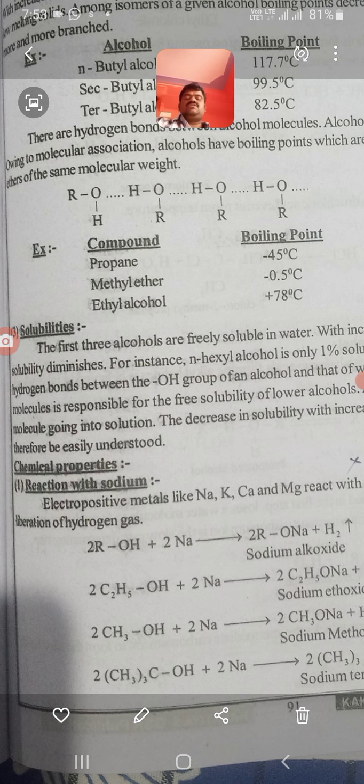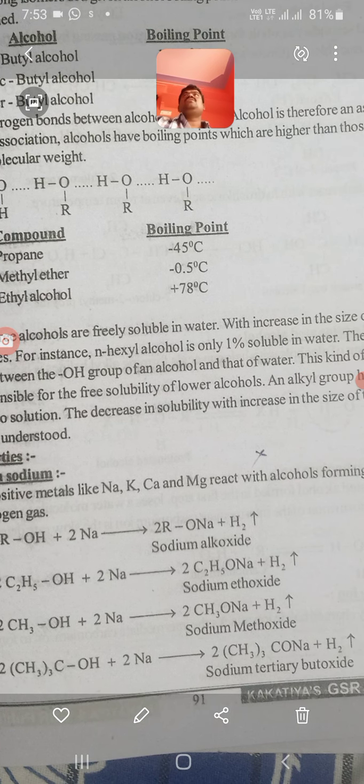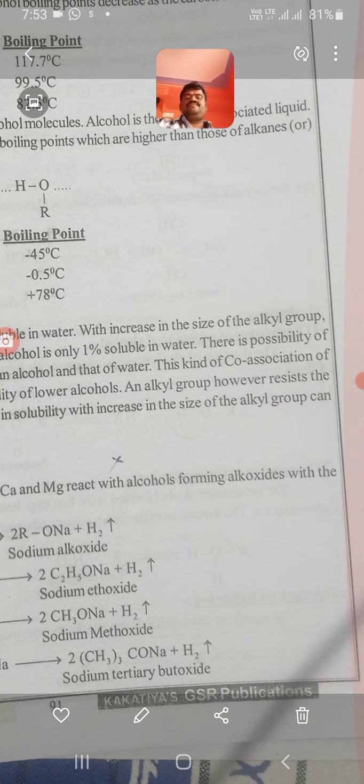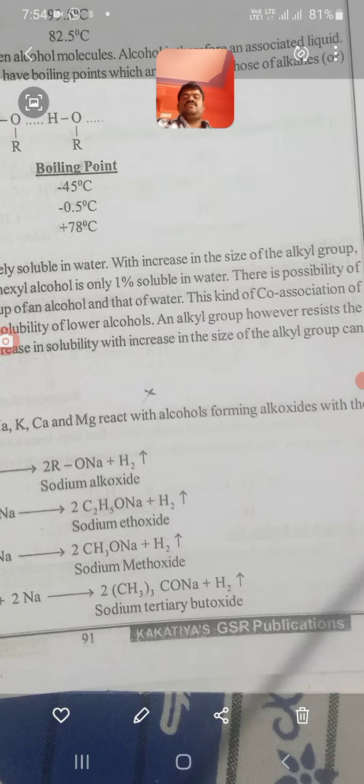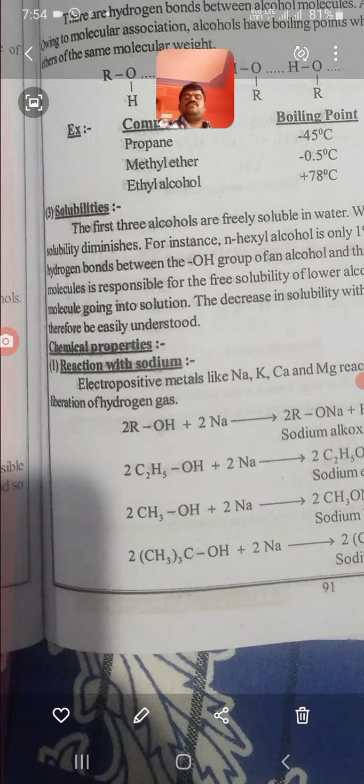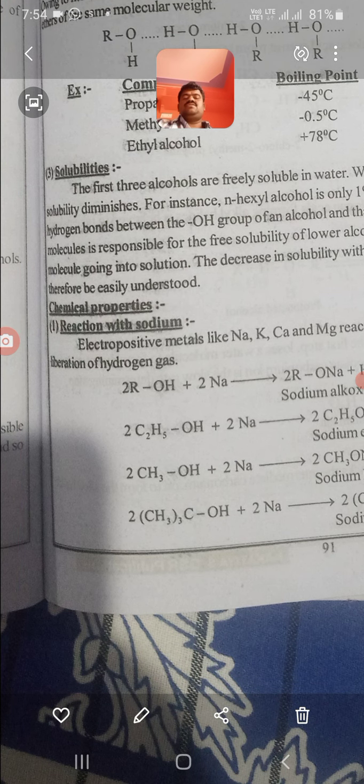The first three alcohols, methyl alcohol, ethyl alcohol and propyl alcohol, are very easily soluble, freely soluble in water. With increase in the size of the alkyl group, solubility diminishes.